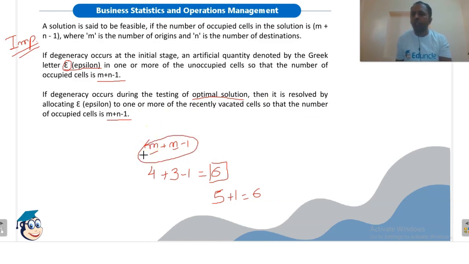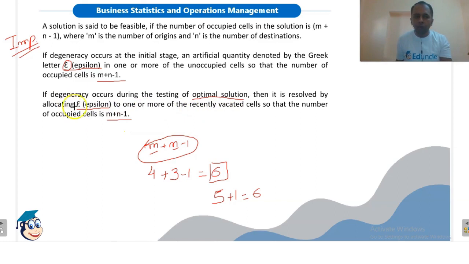But when we are checking the optimality of the solution, degeneracy may occur. How will it occur? It may occur because one or more of the occupied cells may become vacant, or unoccupied. So we will add the epsilon quantity to one or more of the recently vacated cells.